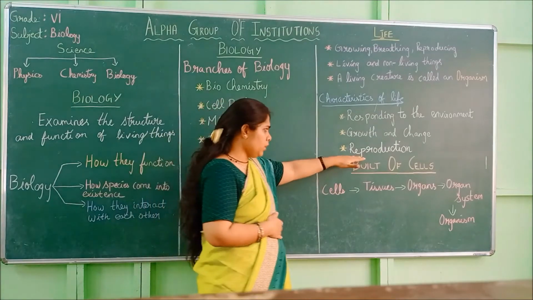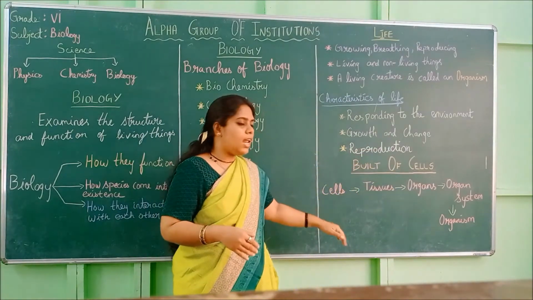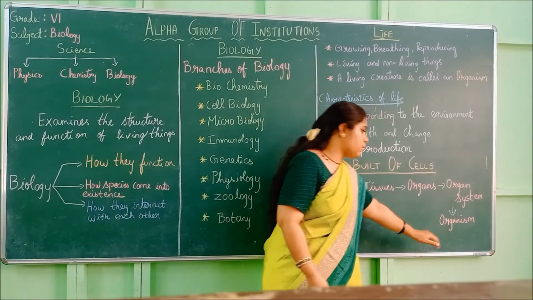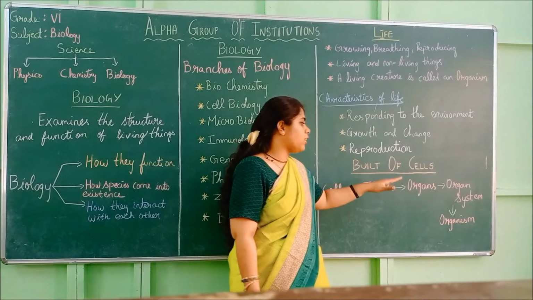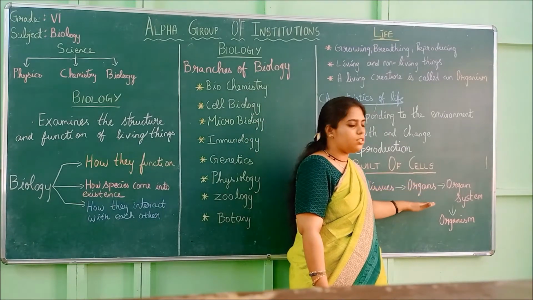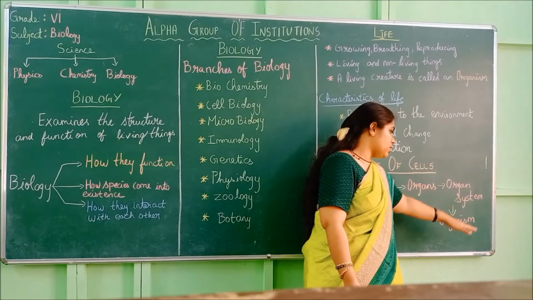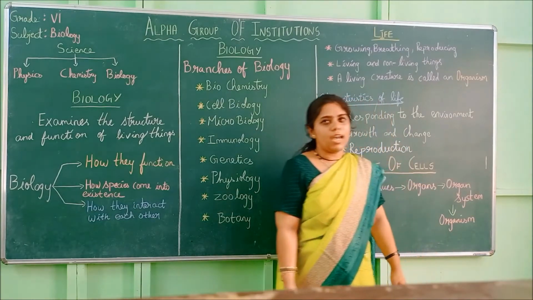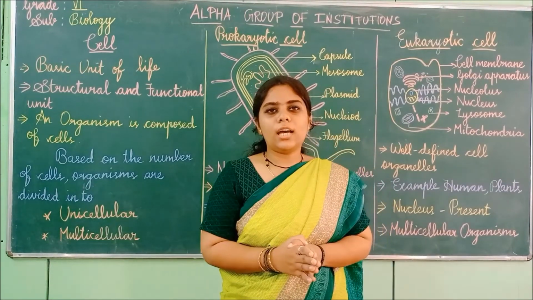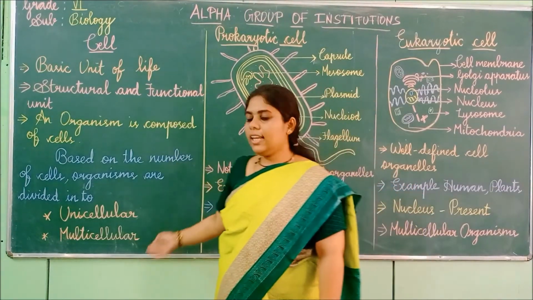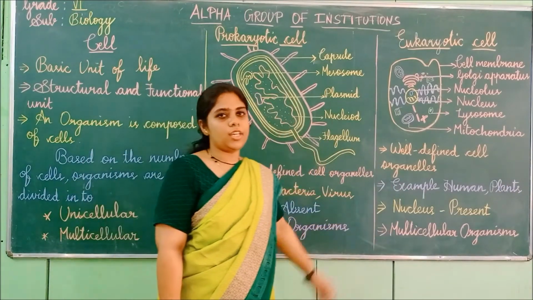And the build of cells: from a single cell, how a whole organism is formed. Cells together form tissues, tissues together form organs, organs together form organ systems, and finally organ systems together form an organism. So now we are going to see about the cell and the difference between prokaryotic cell and eukaryotic cell.